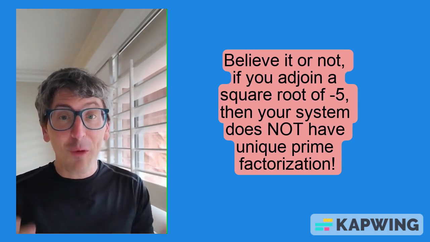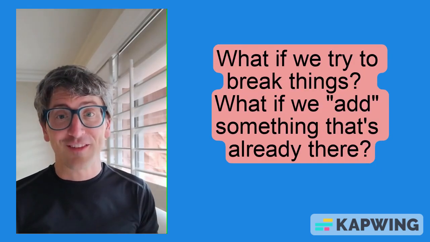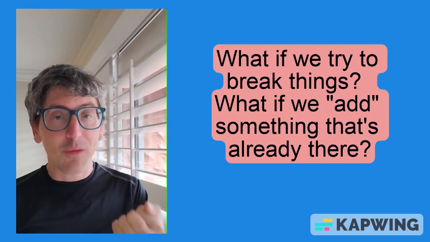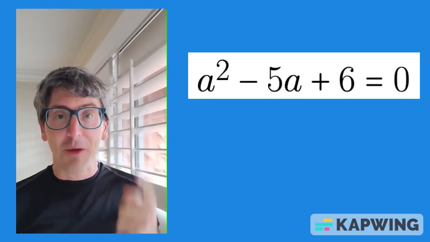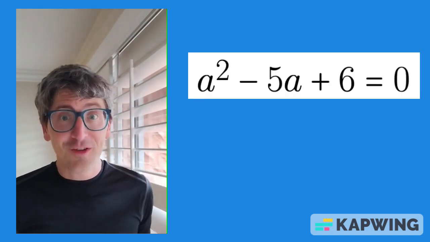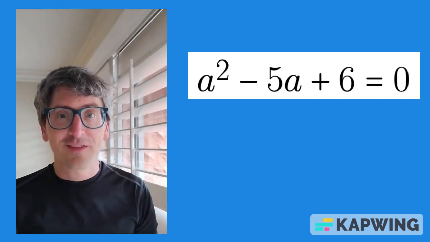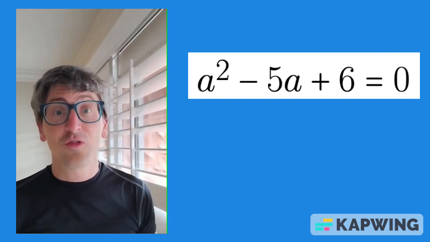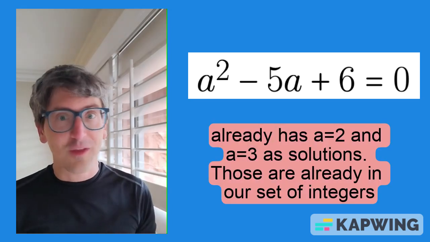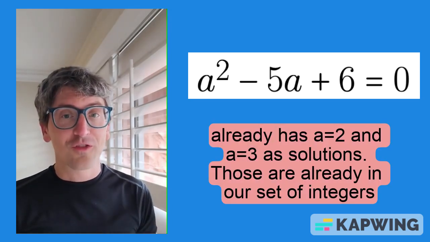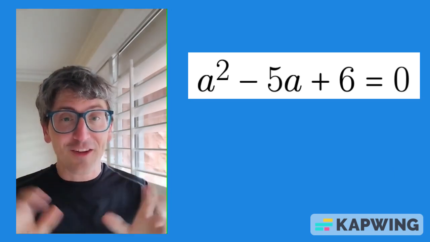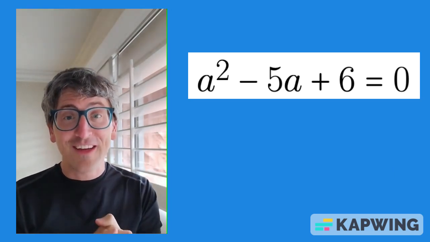In fact, we can see if we can try and break this system. So what if I said I really want a number a, and I want it to be a solution to this equation up here? Well, we can do that, and we can add that rule to our system, but you may have noticed that that equation actually already has two solutions that are integers, right? The numbers 2 and 3 are both solutions. Well, that's okay. We can do that.